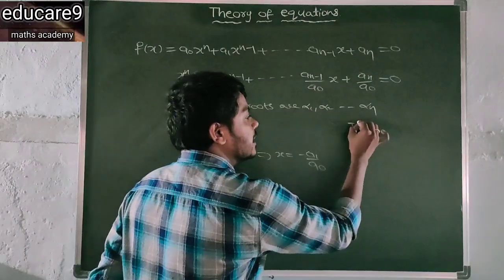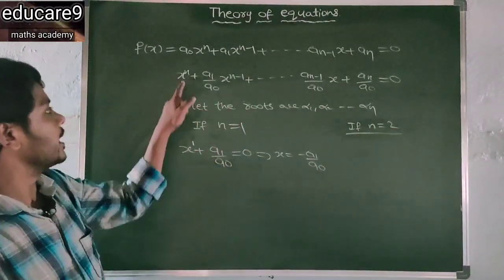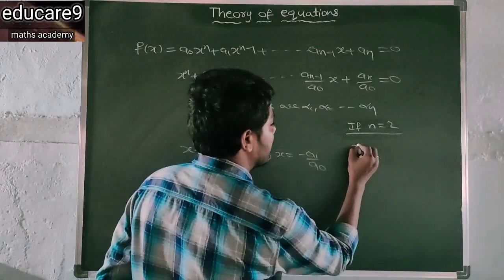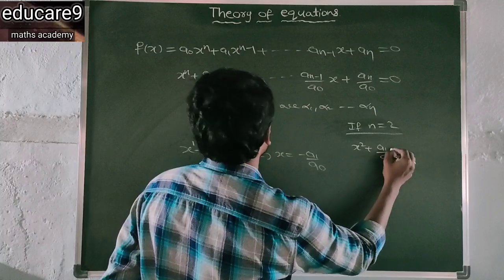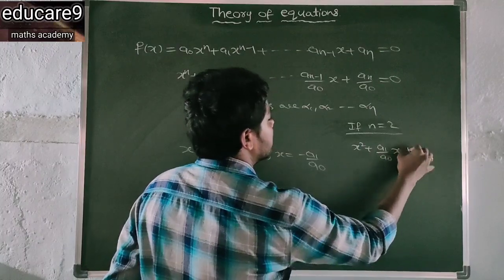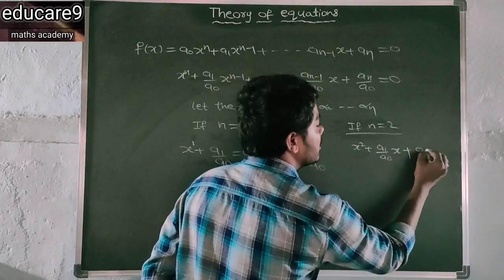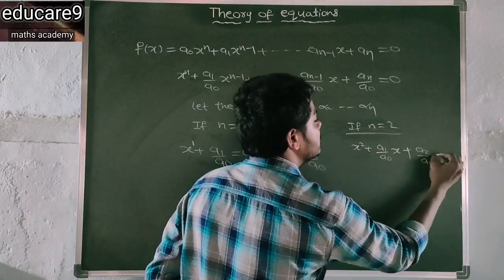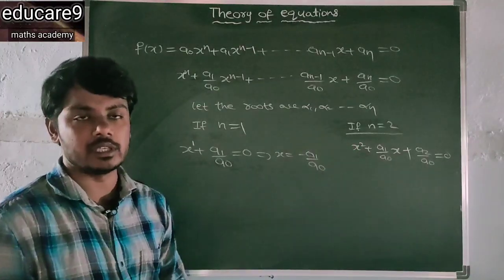If n is equal to 2, what you get? See here, x square plus a1 by a naught x. So next term is a2 by a naught is equal to 0. So clearly this is a quadratic polynomial equation.